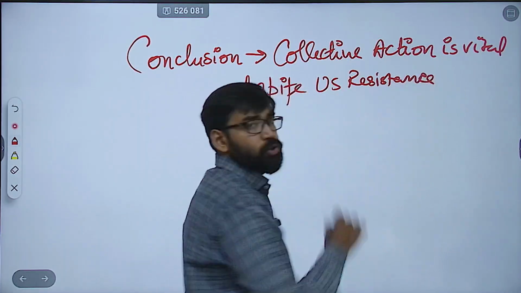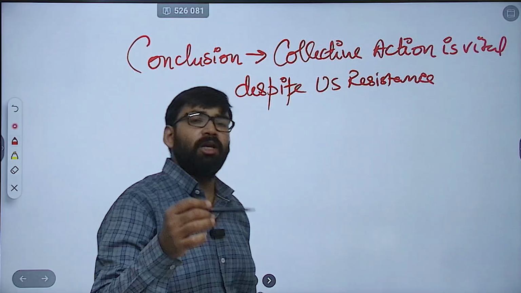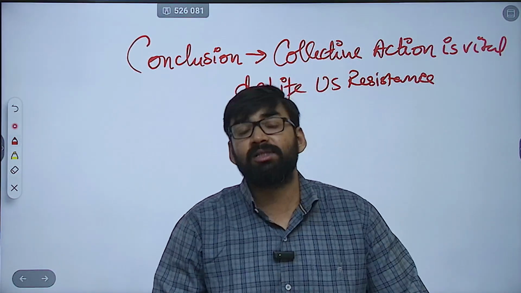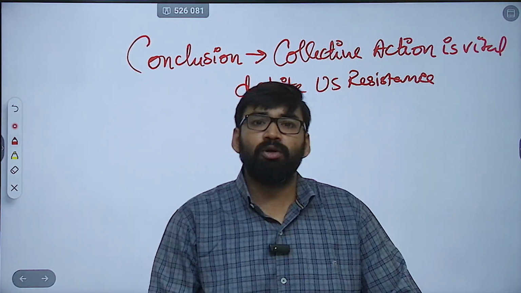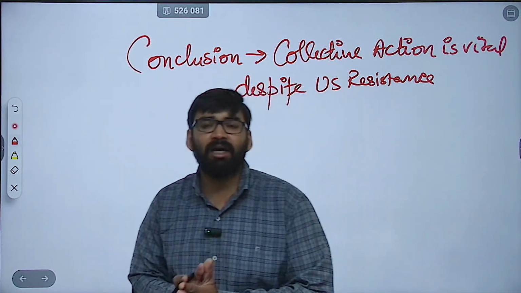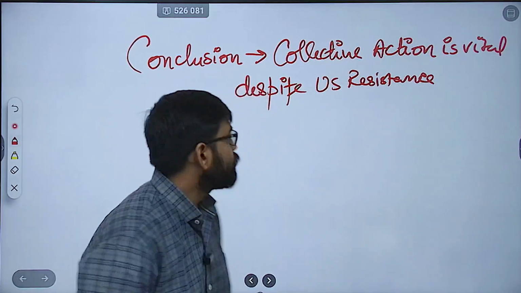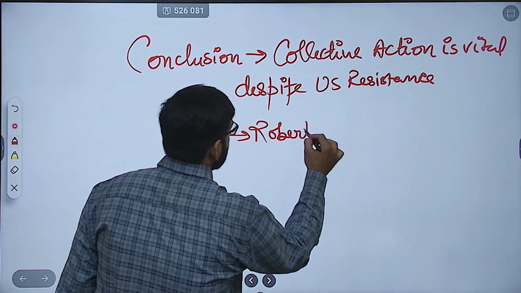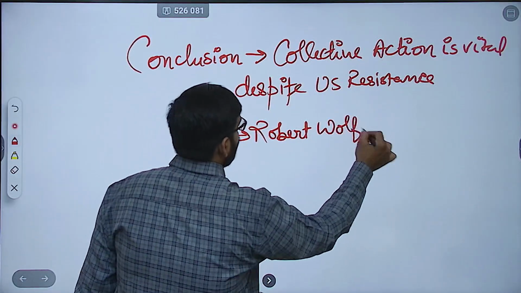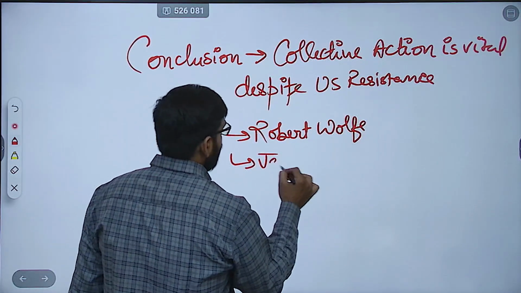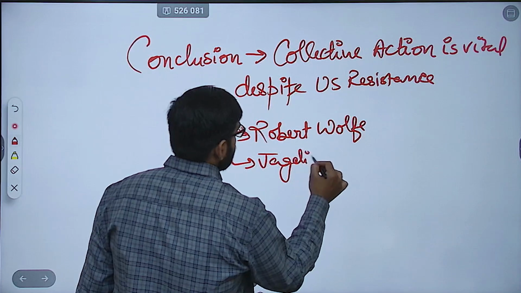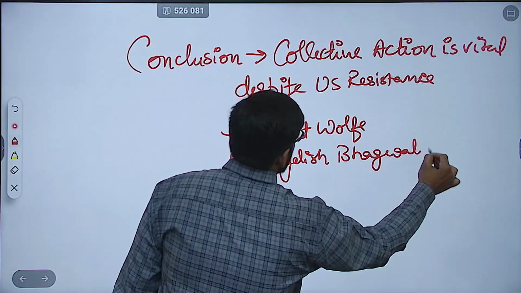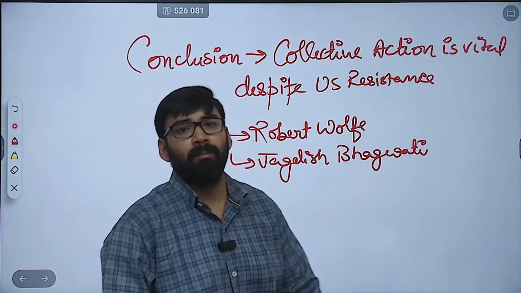So these are the things you can mention. Then global economic interdependence requires a robust WTO. Okay, here you can mention scholars like Robert Wolfe, Jagdish Bhagwati. So these are the scholars which you can mention here.